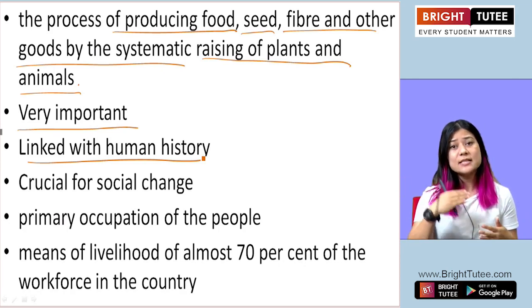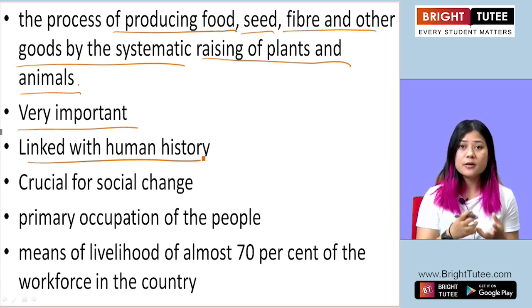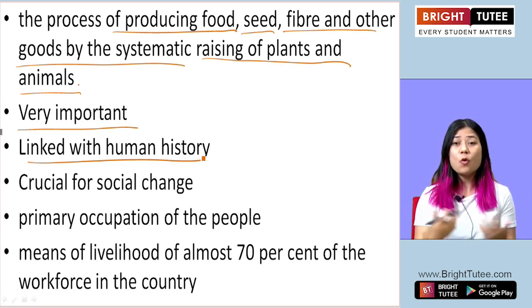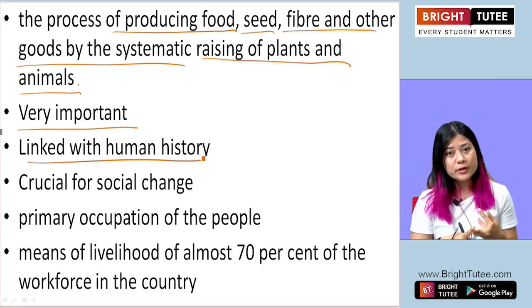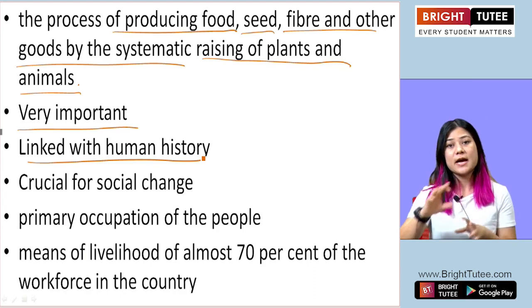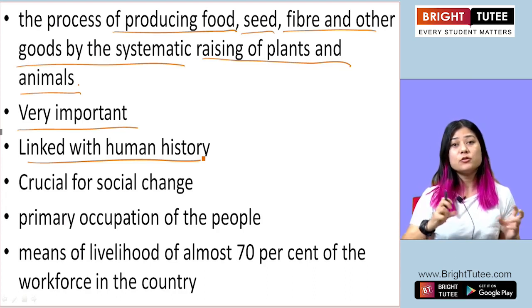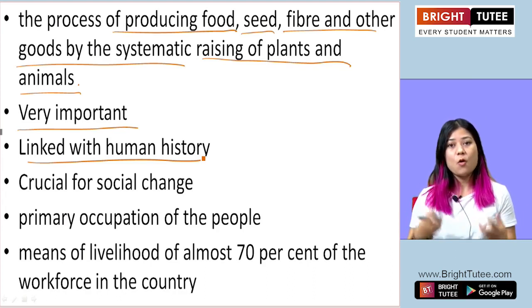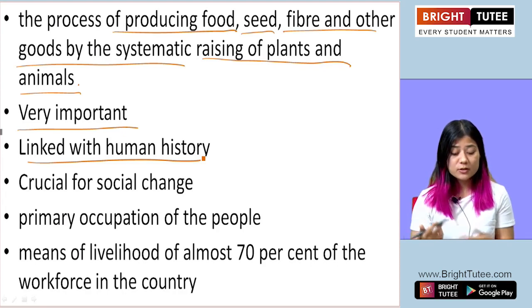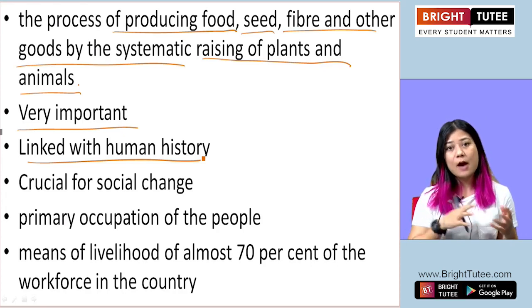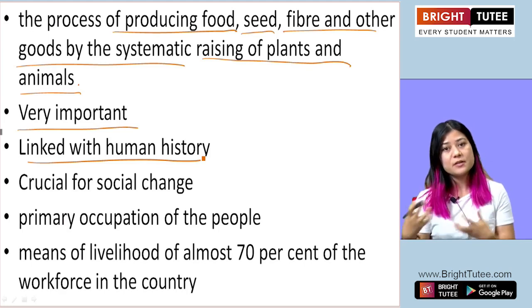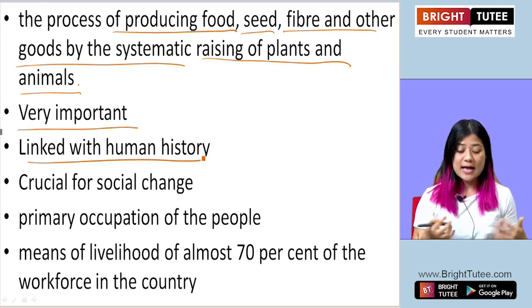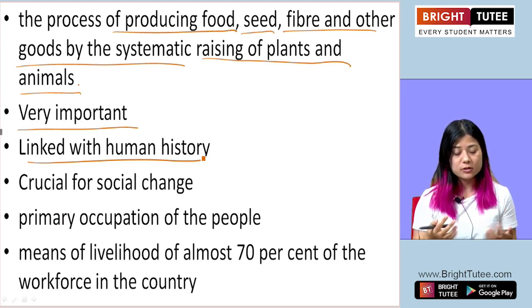Okay, because as humans evolve, they learn how to produce their food, how to grow their food, right? So over time, as they evolve, they also evolve methods of food production. Okay, so human history, how humans have lived in the past and how humans live in the present, all that has a very deep link with agriculture.